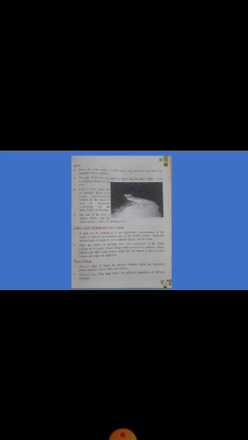Next we are going to learn the types of maps. Which are the different types of maps? Physical map and political map are the two types of map. What is a physical map? A physical map shows the physical features, which are mountains, plains, plateaus, rivers, lakes and oceans. Physical means body. That means it shows the body of India, or of a country or an area. Mountains are there, plains are there, plateaus are there, rivers are there, lakes are there, oceans.